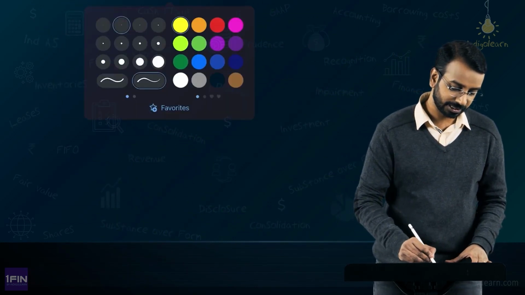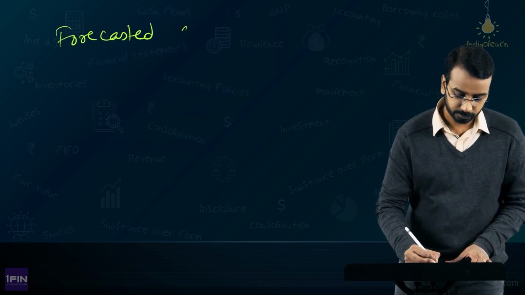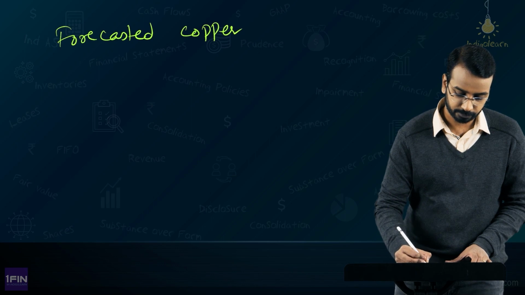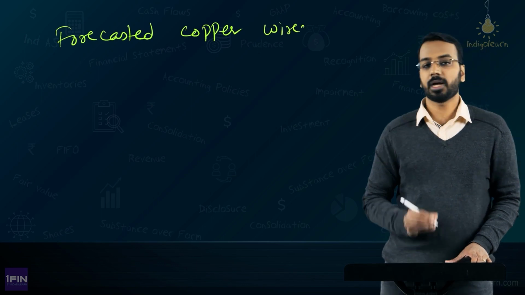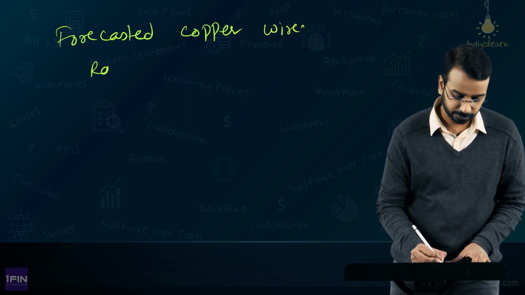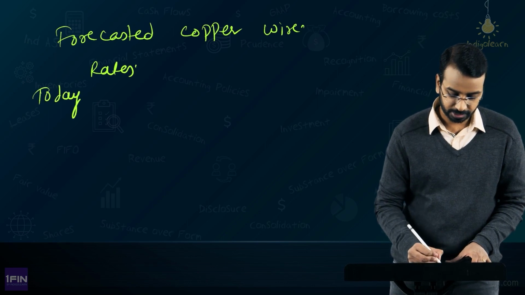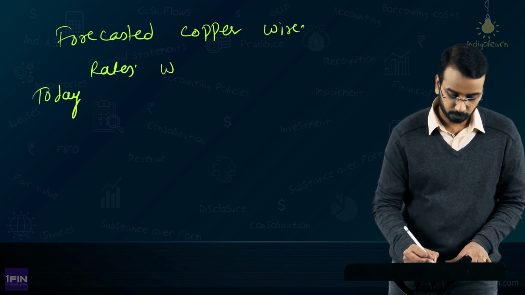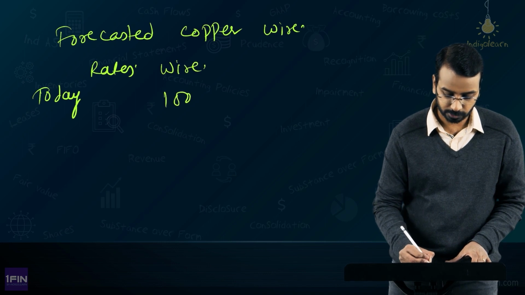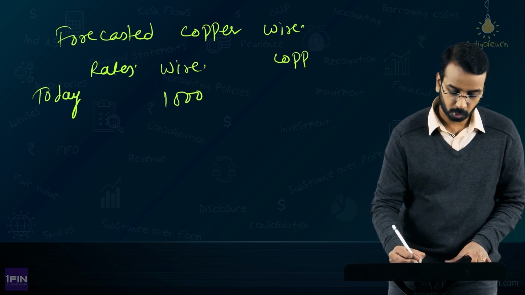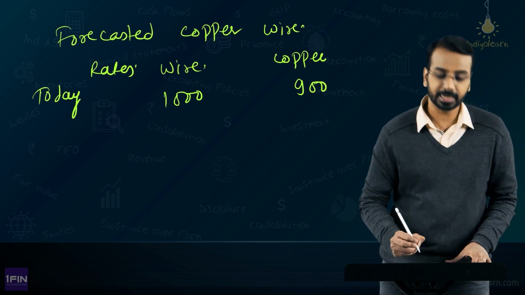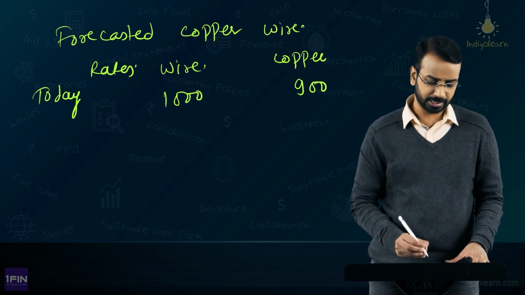There could be cases, for example, there is a forecasted copper wire purchase. Today the rates are, let us say, for wire it is 1000, copper is, let us say, 900, and you have done a hedging transaction.